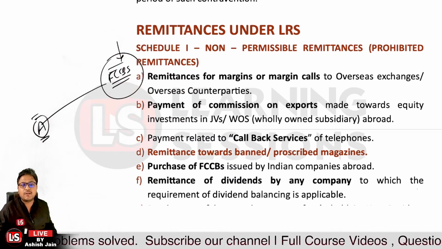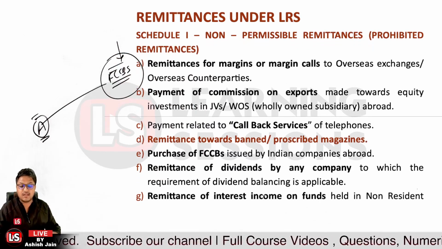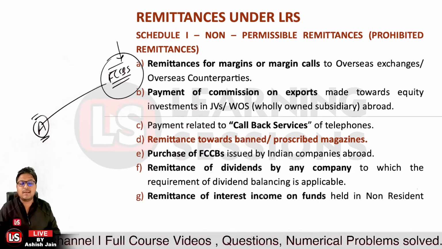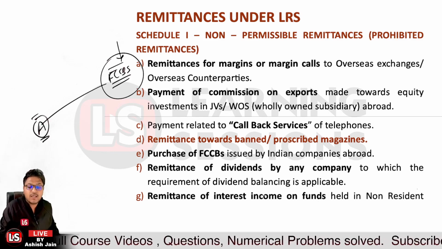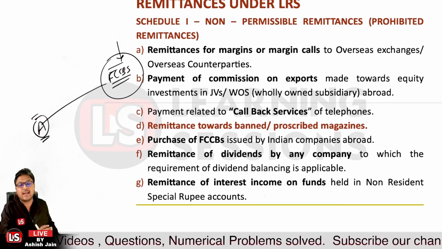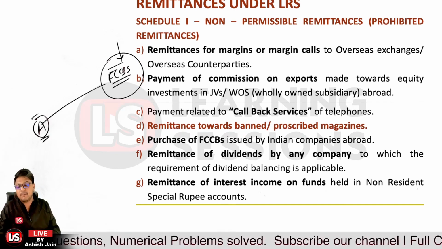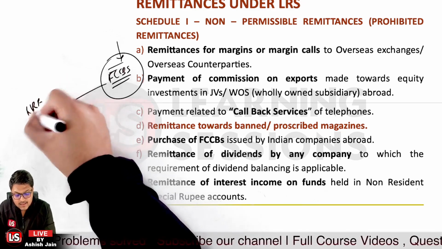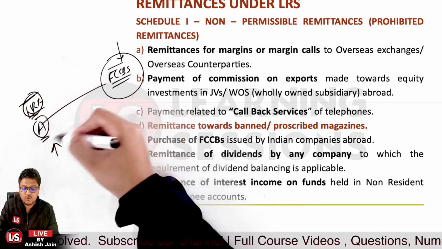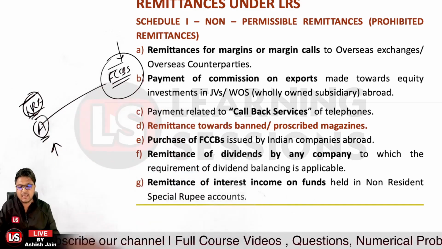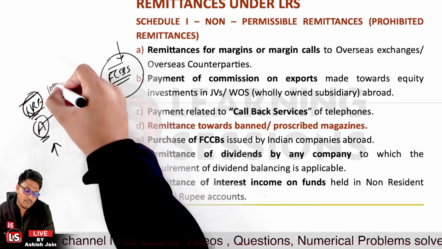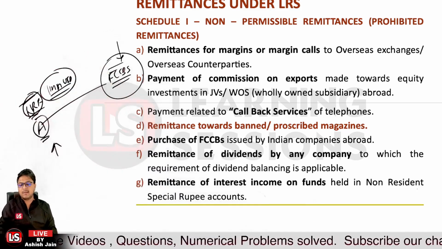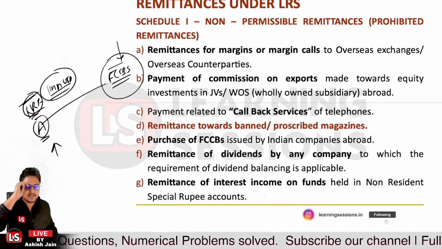And further, remittance of dividends by any company where dividend balancing is applicable. Wheresoever dividend balancing is applicable, dividend cannot be sent outside. And further, the interest income on funds held in the NRO special rupee account cannot be remitted outside freely. Whatever interest amount is earned by the NRI can only be remitted outside subject to taxes and the applicable laws. For that purpose, a limit of 1 million USD has been prescribed. That 1 million USD per financial year only can be remitted, and not more than that, and that is also subject to deduction of taxes.